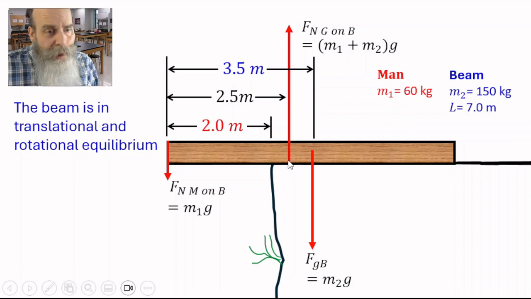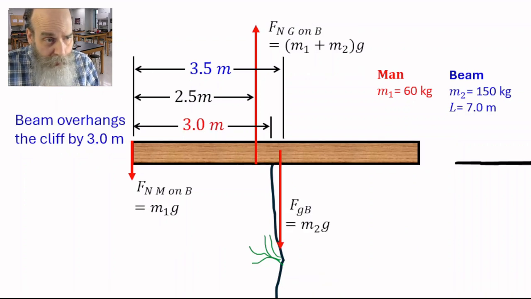But what if the beam overhanged the edge of the cliff by, say, 3.0 meters? Something like this. Here's 3.0 meters from the left end of the beam to the edge of the cliff. Again, our force of gravity is applied at 3.5 meters from the left edge of the beam. But look at our normal force.